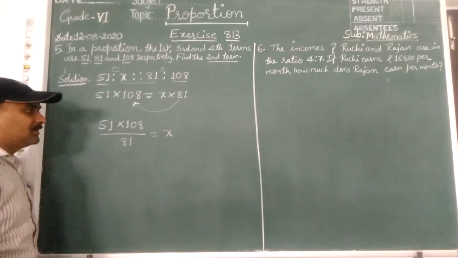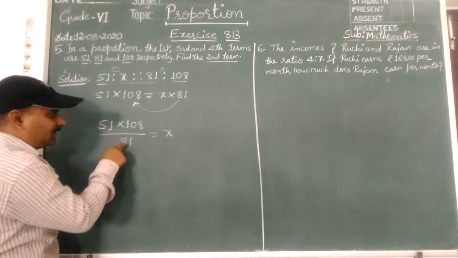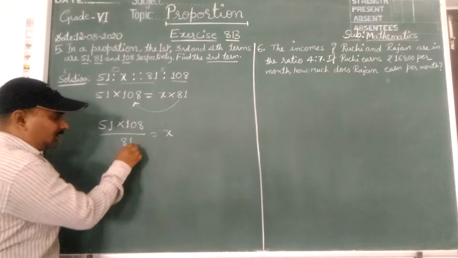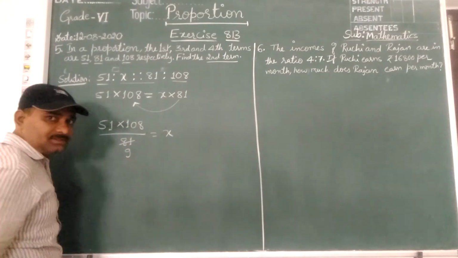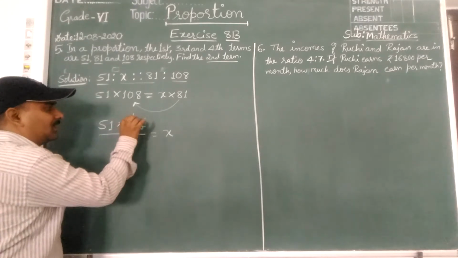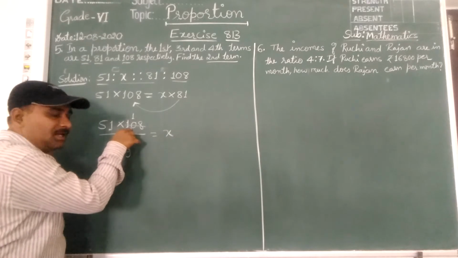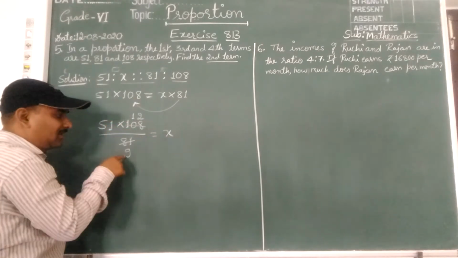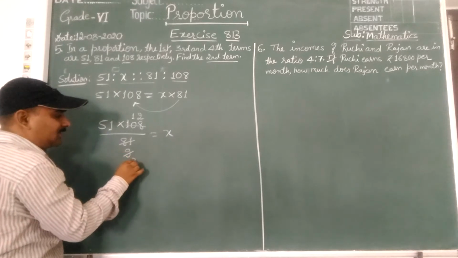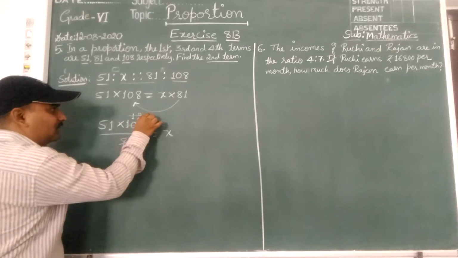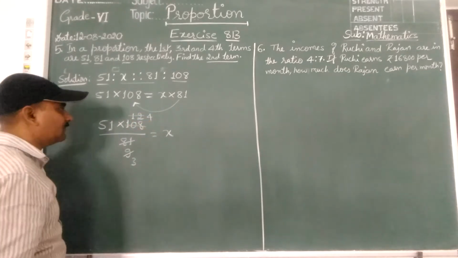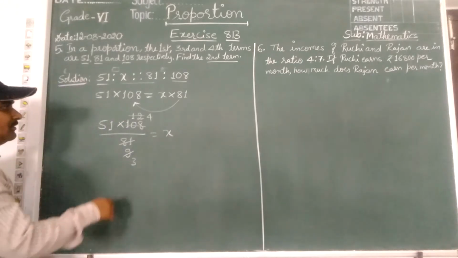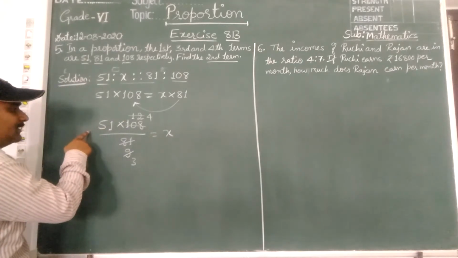Okay. Now cancel 81 and 108. 9 nines are 81. 9 ones are 9. Out of 10, 9 gone, 1 left, 18. 9 twos are 18. Again cancel 12 and 9. 3 threes are 9. 3 fours are 12. So the numbers left are here.